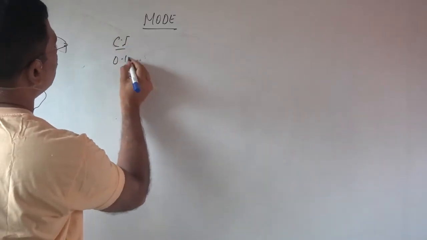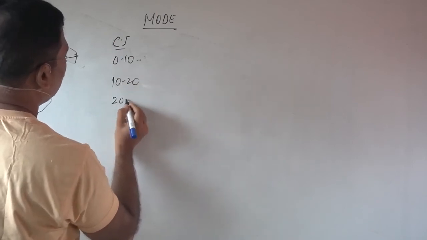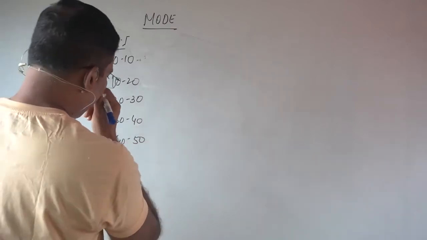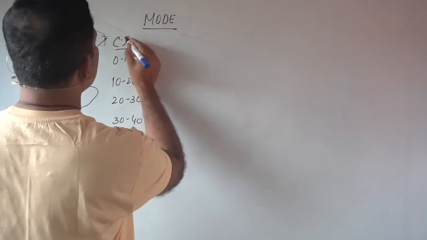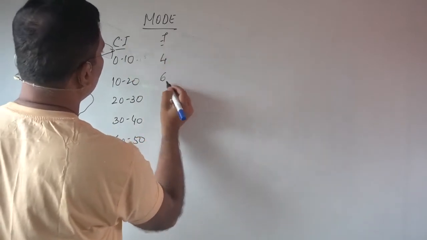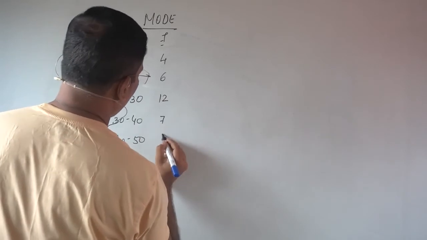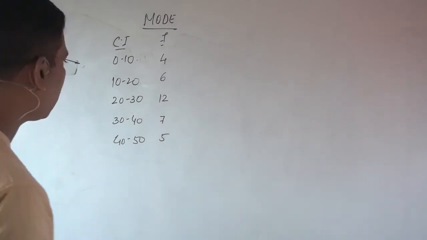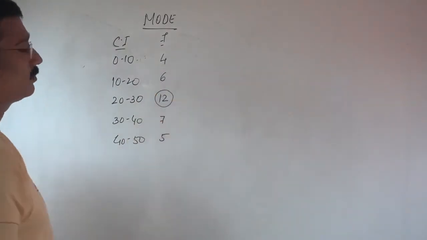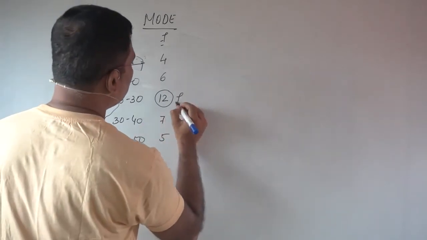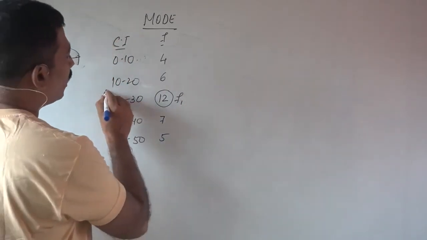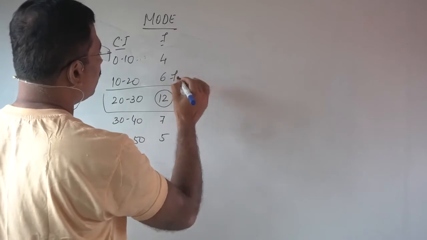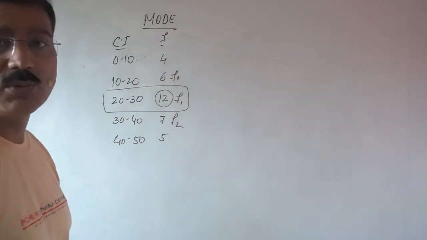Class intervals 0 to 10, 10 to 20, 20 to 30, 30 to 40, and 40 to 50. Then frequencies 4, 6, 12, 7, 5. Now, which is the highest or most repetitive? That is 12. This will be our F1. Actually, this is our modal class. Then what will be F0? This will be F0, and this will be F2.